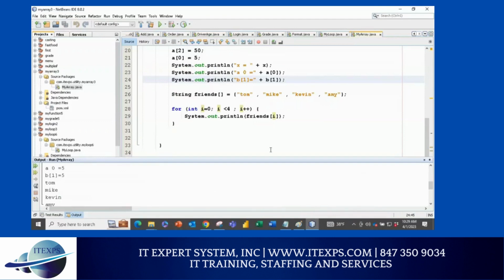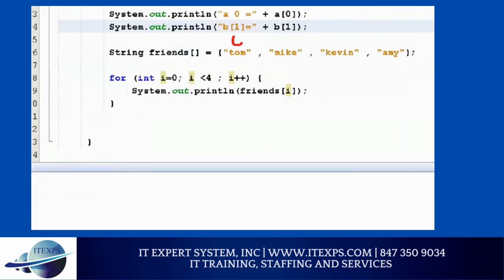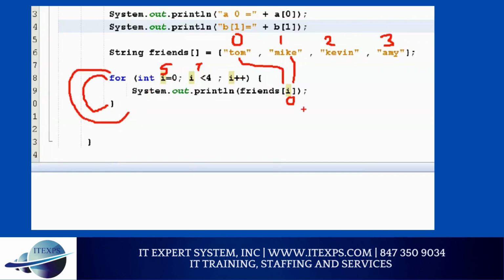So what did I do? This is 0, 1, 2, 3. So this is the loop. Start with 0, end before 4, which is 3. This is the condition. If the condition is true, the loop will continue and increment. Initially i will be 0, so friends 0 means Tom. Then the loop increments by 1, so friends 1 will be Mike. Then the loop increments to 2, then Kevin. As soon as it goes to 4, it will stop. So 0, 1, 2, 3, like that. This is your ending condition, this is your starting condition, and it automatically increments by 1. So you can navigate like that.